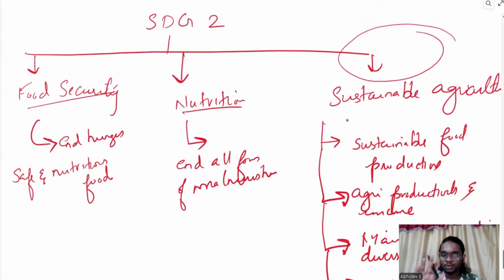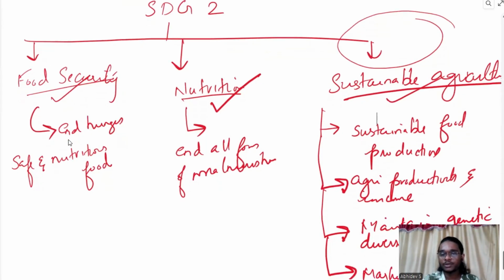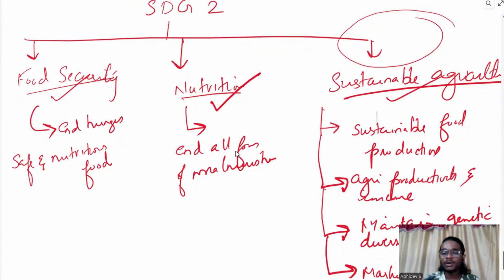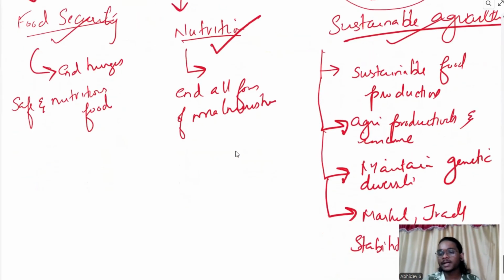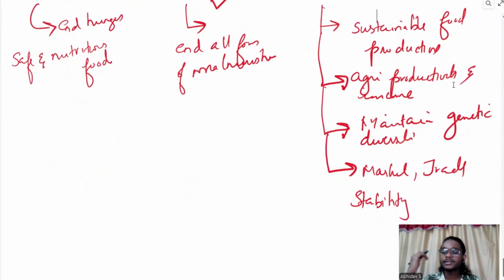So there are three dimensions about ending hunger, that is SDG goal 2. First, ensuring enough food, that is food security. Not only enough food, but also nutrition. And we can do all these through sustainable agriculture. So the food security part is about ending hunger and providing safe and nutritious food. The nutrition part is about ending all forms of malnourishment. Then in the sustainable agriculture part, what we can talk about is sustainable food production, agricultural productivity and income, maintaining genetic diversity, as well as improving market and trade stability.